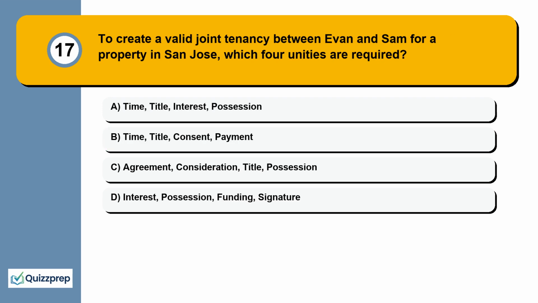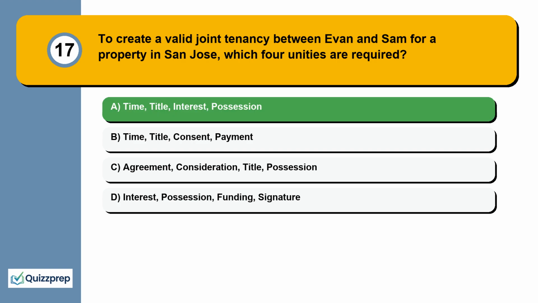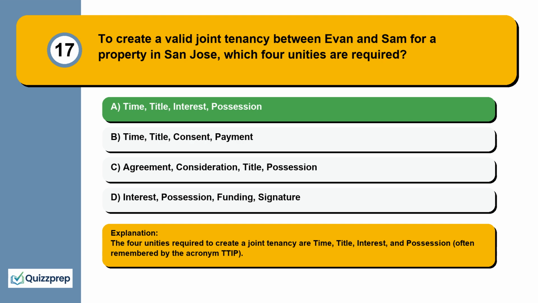Question 17. To create a valid joint tenancy between Evan and Sam for a property in San Jose, which 4 unities are required? Time, title, interest, possession. Time, title, consent, payment. Agreement, consideration, title, possession. Interest, possession, funding, signature. The 4 unities required to create a joint tenancy are time, title, interest, and possession, often remembered by the acronym TTIP.